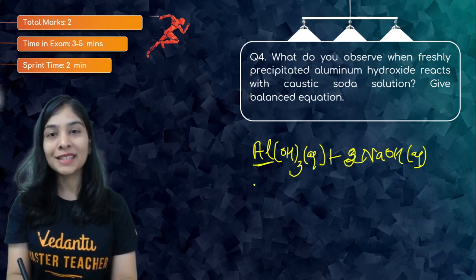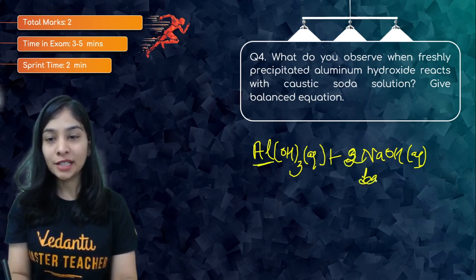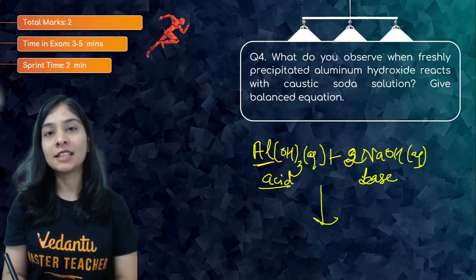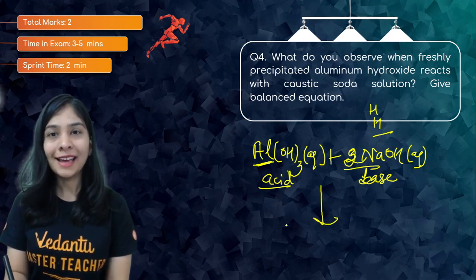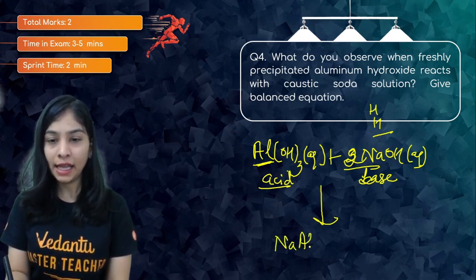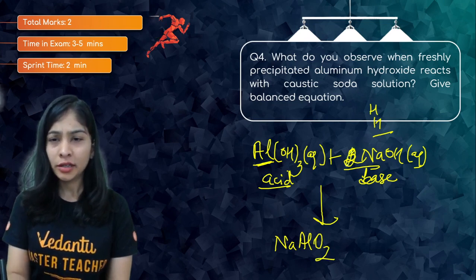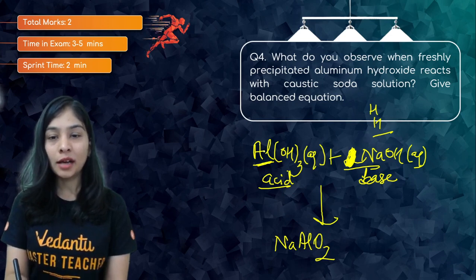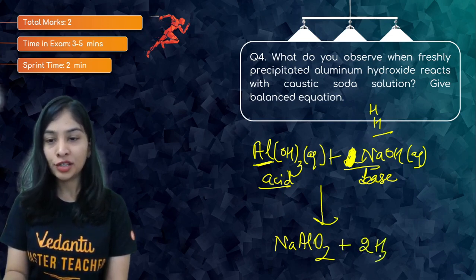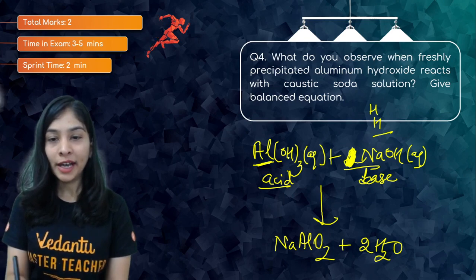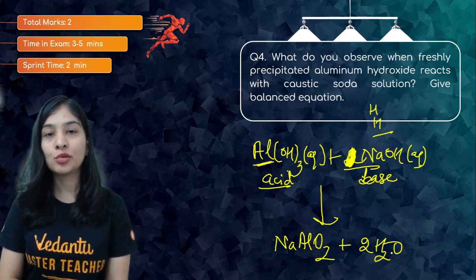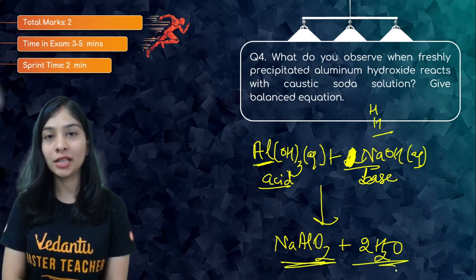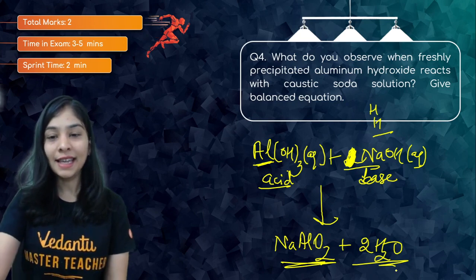As I told you, because of its amphoteric behavior, if we put it into a base, it can behave as an acid and we can expect our products to be salt and water. The product that I'm going to expect is NaAlO2, sodium metaaluminate, along with 2H2O. That's water: 1 hydrogen, 3, 4 hydrogen, and I'm having 2 oxygen overall because 2 is consumed here. And we got a substance that's soluble in water. That's salt and water. So this is easy, and that's for 2 marks.